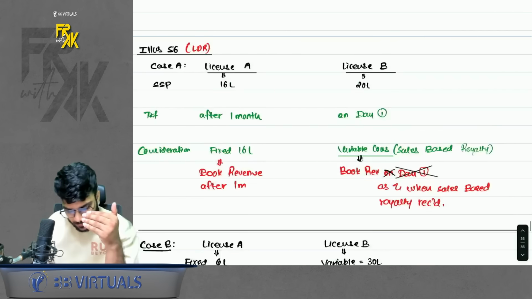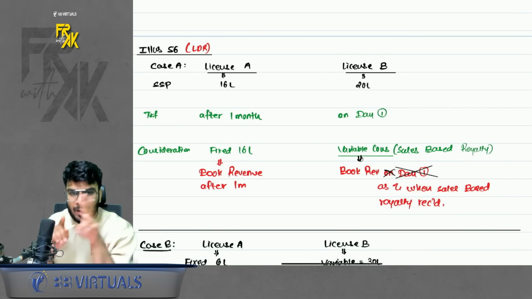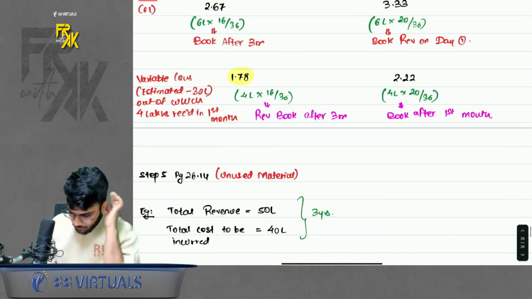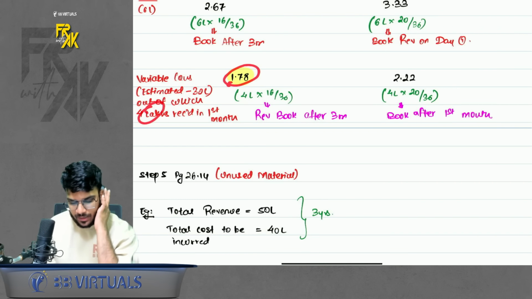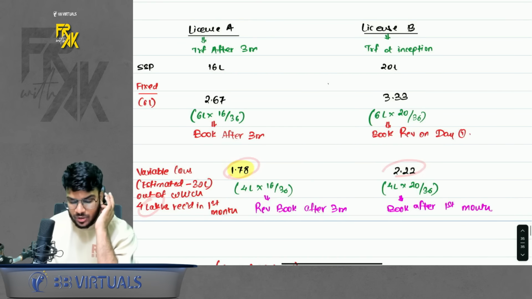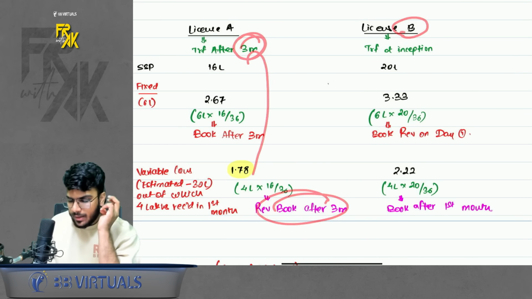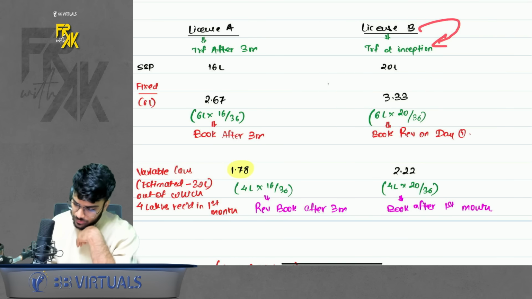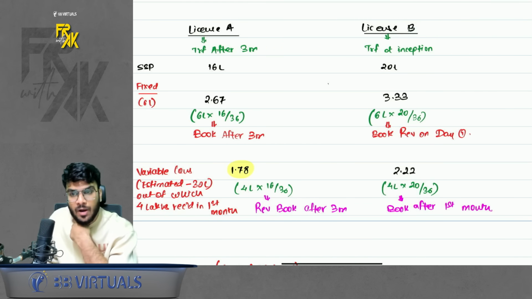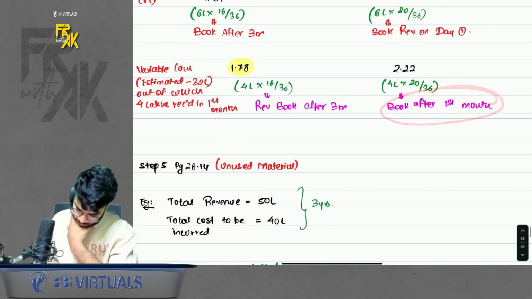In case A, because it was depicting the SSP, no need to allocate between both the licenses. Simple. So 4 lakhs you receive, bifurcate between A and B. For A, because the transfer happened after 3 months, you can book the revenue after 3 months only. For B, transfer of license has already happened. So first month sales royalty you can book after first month. Simple. Clear? Yes. So good question.